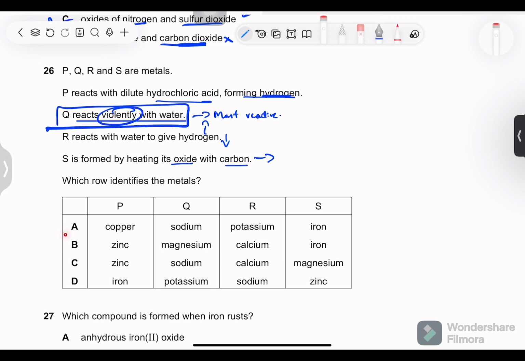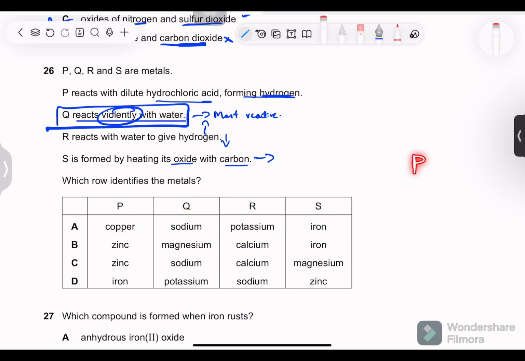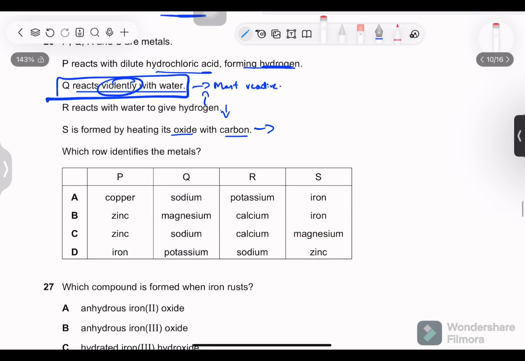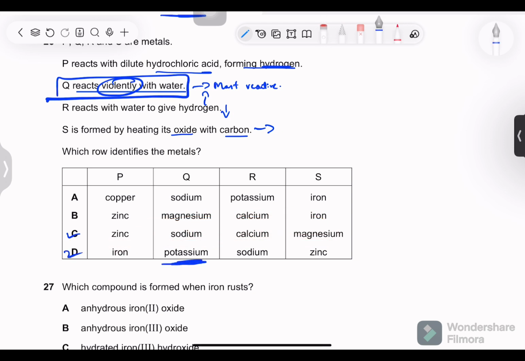If you choose A, Q should be the most reactive amongst all four, which it isn't, because the reactivity series says that potassium comes before sodium. So this is not correct. As for B, this has magnesium over here, which is less reactive than calcium. So this is not correct. As for C, this is a potential answer because sodium is more reactive than all of these. So C or D, because D also has potassium over here.